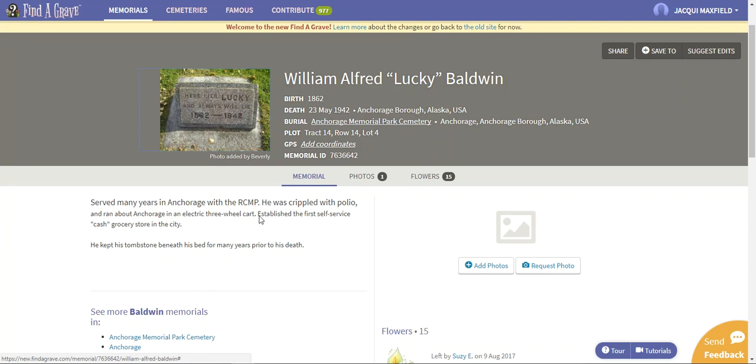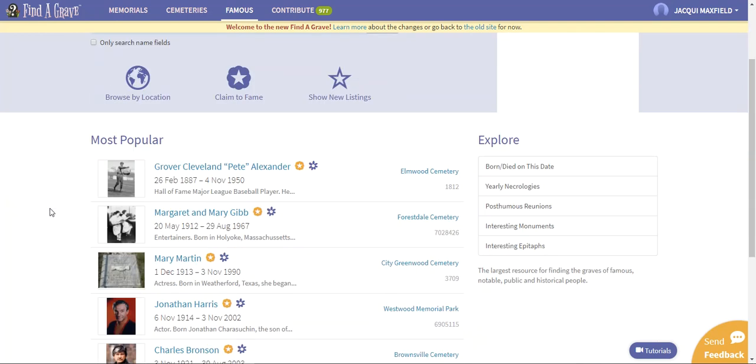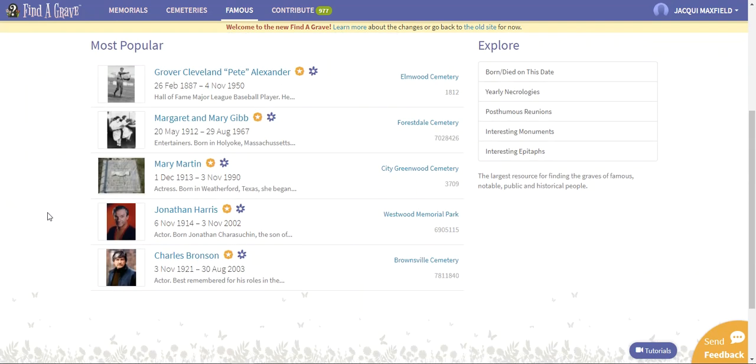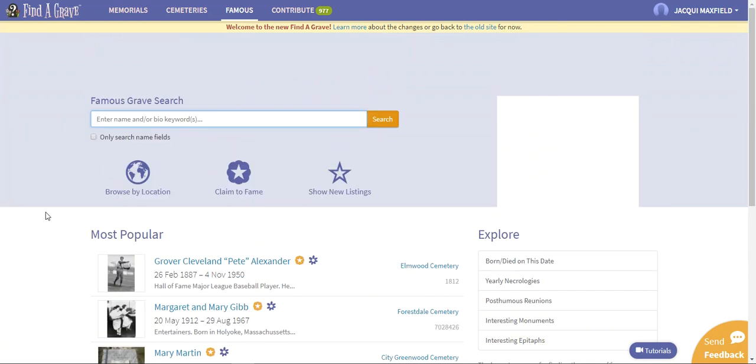So anyway, that is just interesting information, but that is what you will find in the famous section of Find a Grave. Like I said, it's more of an entertaining thing. You can go through and look for famous people or people who have died recently, or like I said, what I thought was interesting was where you could go in and look for a folder like Lincoln's assassination or anything like that and be able to find all of the people who had involvement with that, and you can actually see their information on Find a Grave. So that is again how you use the famous section on Find a Grave.